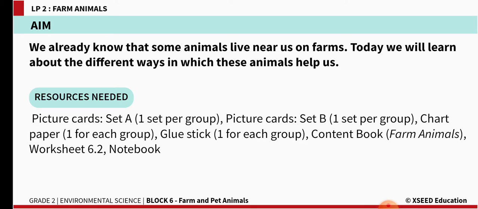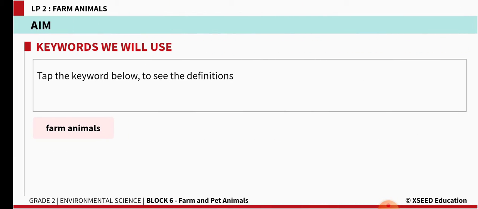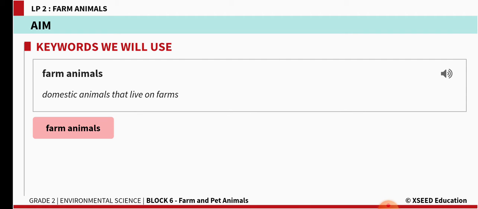Aim of today's class is, we already know that some animals live near us on farms. Today we will learn about the different ways in which these animals help us. So today you have only one keyword, children, that is farm animals. F-A-R-M, farm. A-N-I-M-A-L-S, farm animals. What does the word mean? Domestic animals that live on farms.